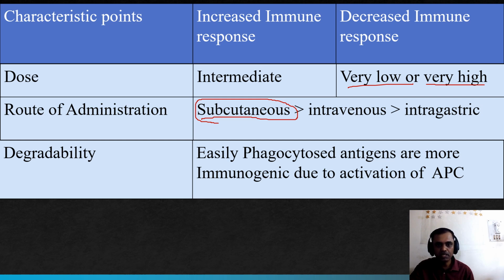Degradability, that means easily phagocytosed antigens are more immunogenic. Why? Because macrophages go for phagocytosis, so the phagocytosed antigen is divided into different fragments. The different fragments will be carried by the antigen presenting cells to the helper cells, leading to activation of the cell mediated immune response. So easily phagocytosed antigens have an increased immune response. That's the end of the properties of the antigens.